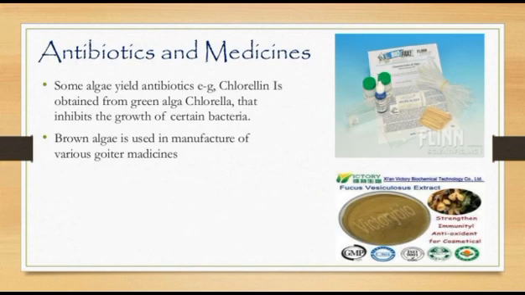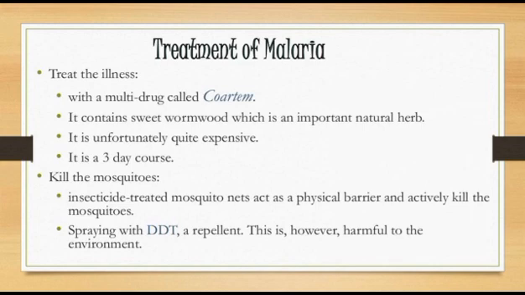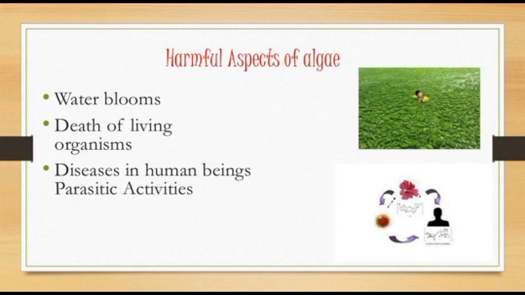In preparation of antibiotics and medicines, some algae yield antibiotics. For example, chlorellin is obtained from the green alga Chlorella, which inhibits the growth of certain bacteria. Brown algae are used in the manufacture of various goiter medicines. Treatment of malaria is not included in your syllabus, so we will not discuss more on that.